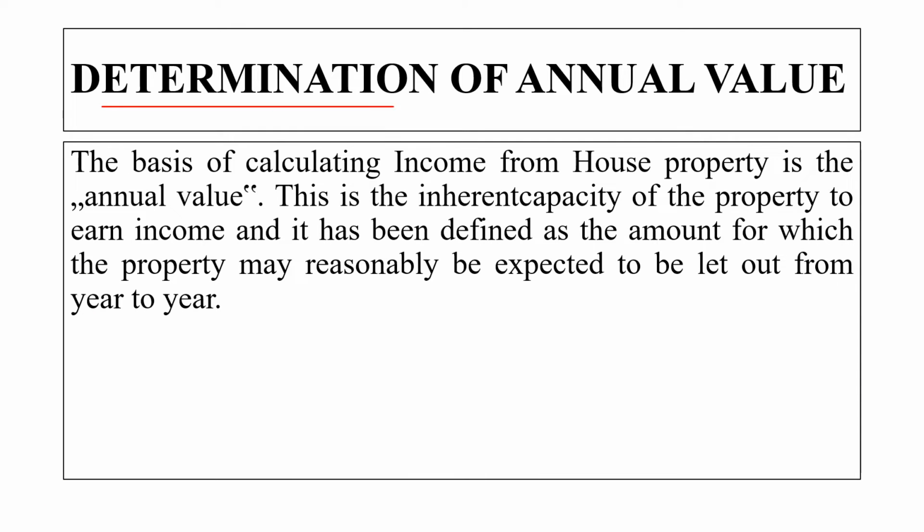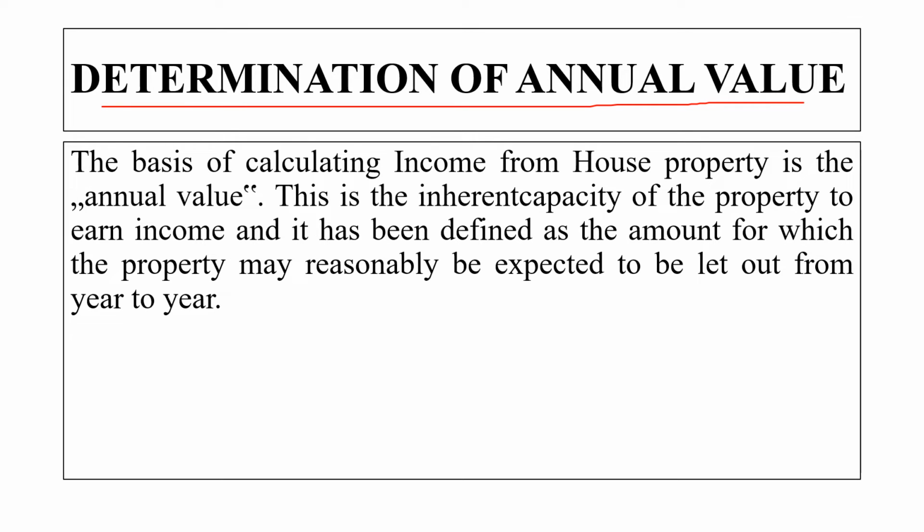Then is determination of annual value. The basis of calculating income from house property is the annual value. This is the inherent capacity of the property to earn income, and it has been defined as the amount for which the property may reasonably be expected to let out from year to year.